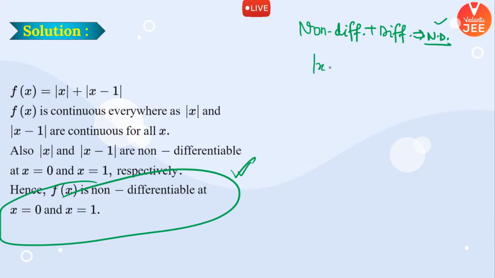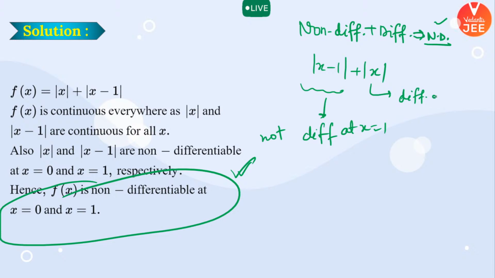So when you look at this expression, this is not differentiable at x equal to 1, whereas this is differentiable at x equal to 1. Try to draw the graph of y equal to mod x. 1 will come over here.